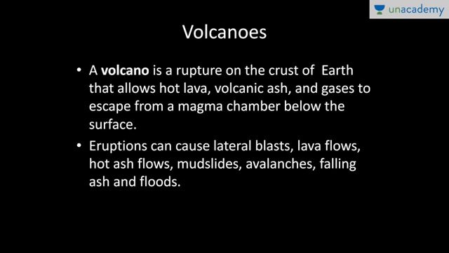So, what is a volcano? A volcano is a vent or a rupture on the crust of the earth that allows hot lava, volcanic ash, and gases to escape from a magma chamber below the surface. This volcanic ash and gases are known as pyroclastic material. Hot lava and pyroclastic material are erupted from the vent or opening, that is, a volcano.